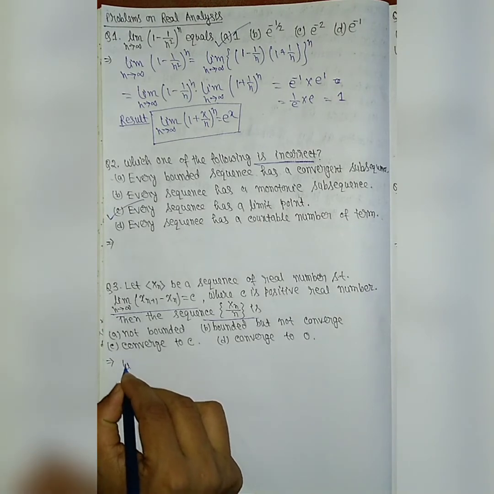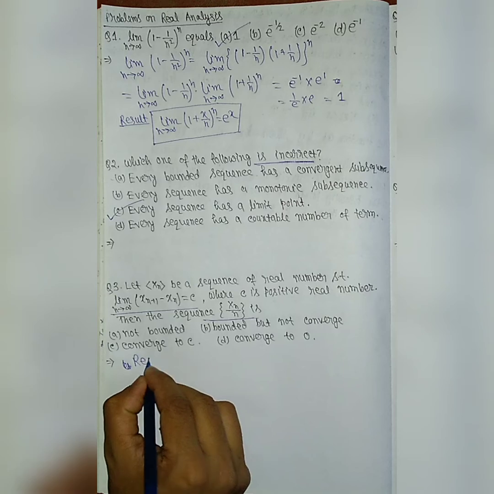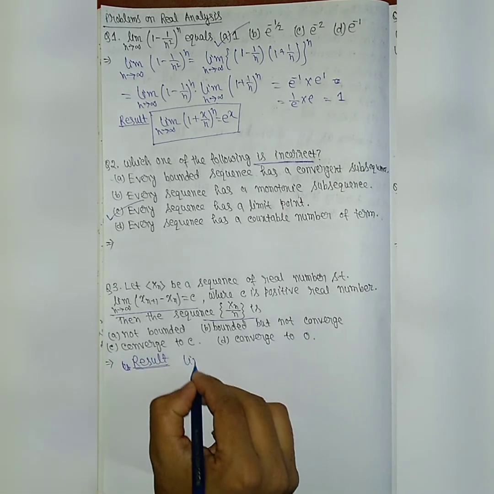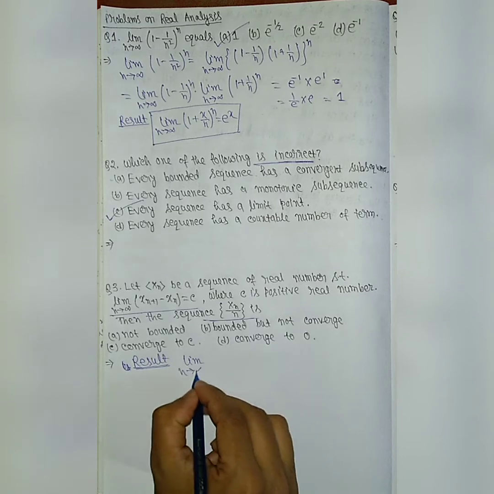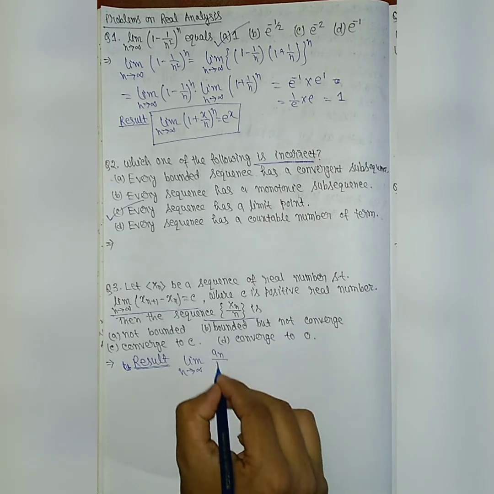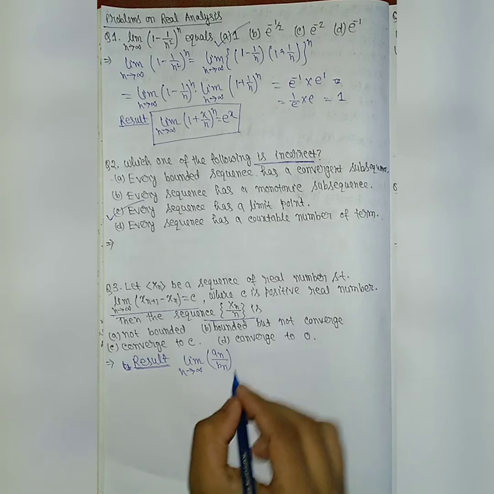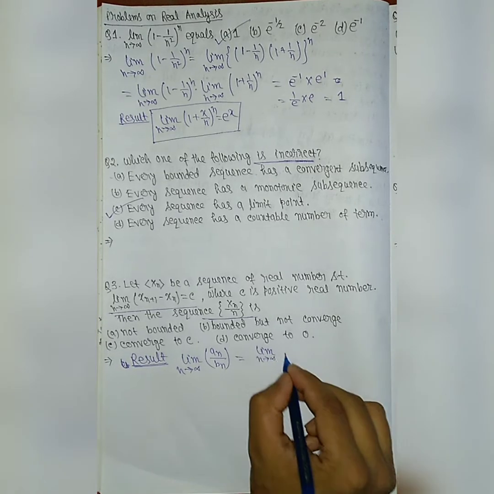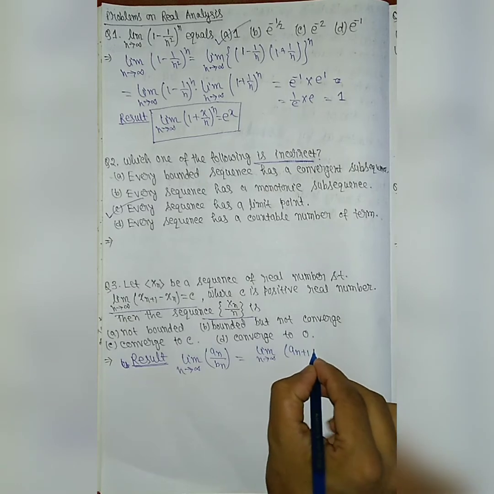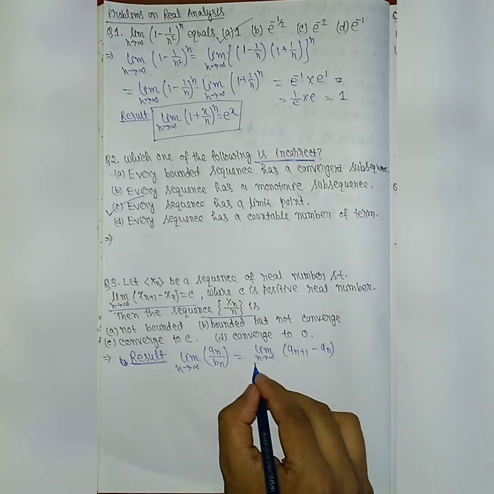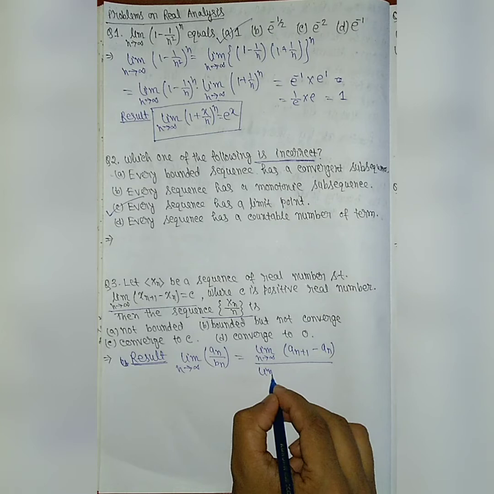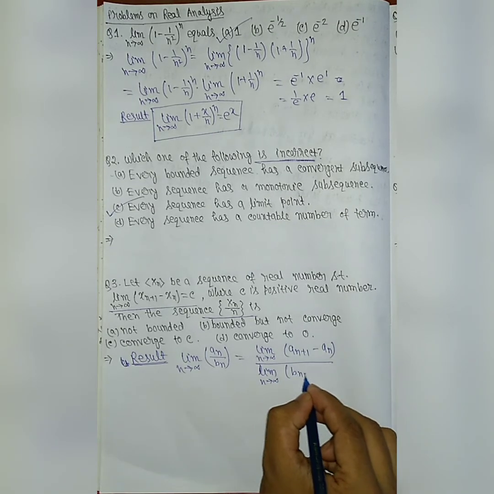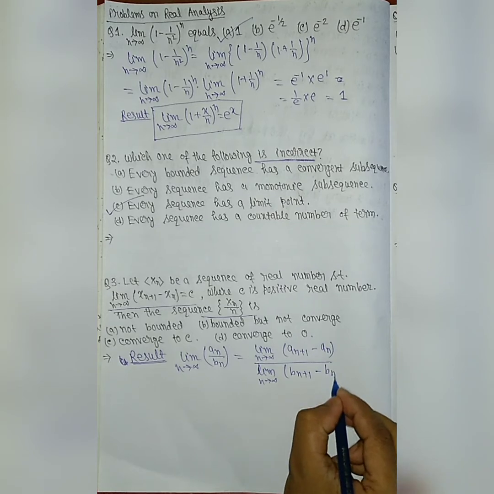We know a very important result, and this is a result based problem: limit n tends to infinity an by bn can be written as limit n tends to infinity (an plus 1 minus an) divided by limit n tends to infinity (bn plus 1 minus bn).